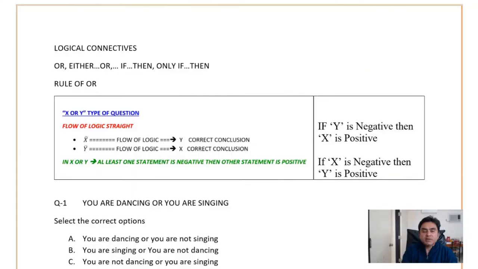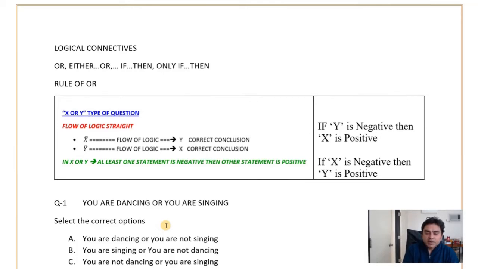Now we have studied the rules related to logical connectives of or, either or, if then, only if. All these rules we have discussed, but only remembering the rule is not enough. You need to apply these rules in real life situations. For example, when you are reading a magazine or an article in any journal, the logical connectives are there in the sentences. So you have to underline the sentences which have logical connectives, and then you will derive the conclusion out of those sentences itself. So there lies the beauty.